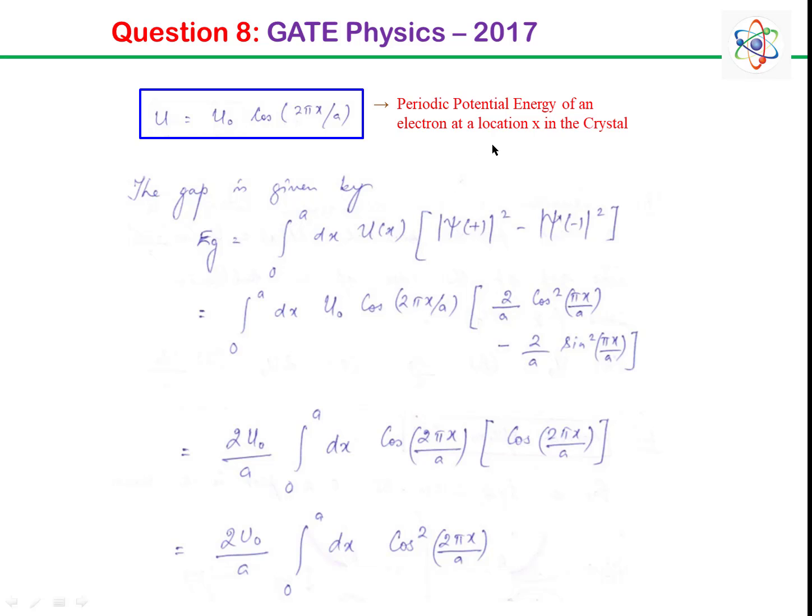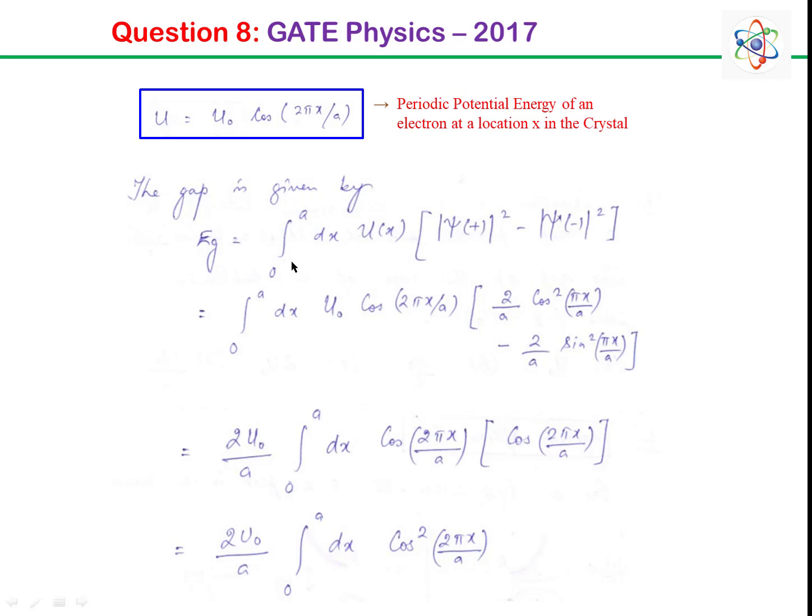The periodic potential energy of an electron at a location x in the one-dimensional lattice is given as U = U0 cos(2πx/a). Now we can use this U and the psi plus and psi minus and put them into this equation to give us the energy gap Eg.